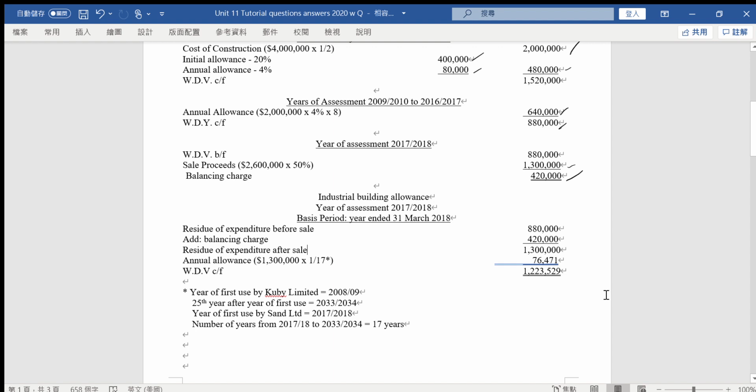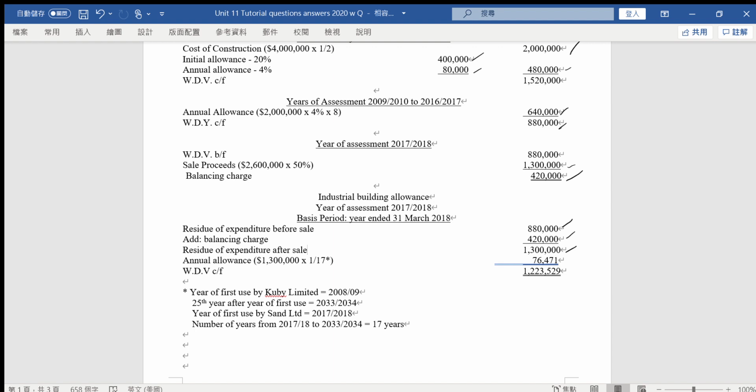The written down value of the building is 880,000, but because there is a balancing charge to the old owner, the residual of the expenditure after sale will be topped up to 1.3 million because of this balancing charge. That's why 1.3 million will be the residual of the expenditure after sale that can be claimed by Sand, the new owner.